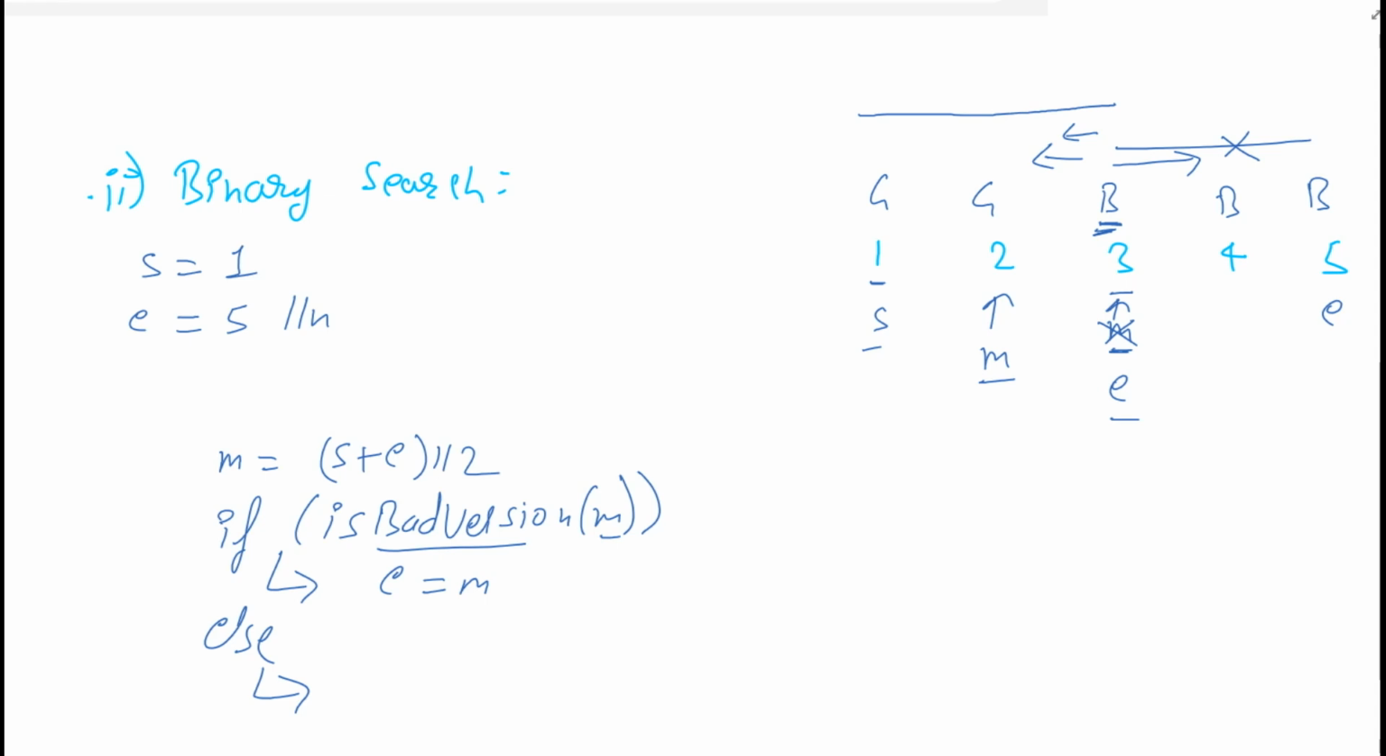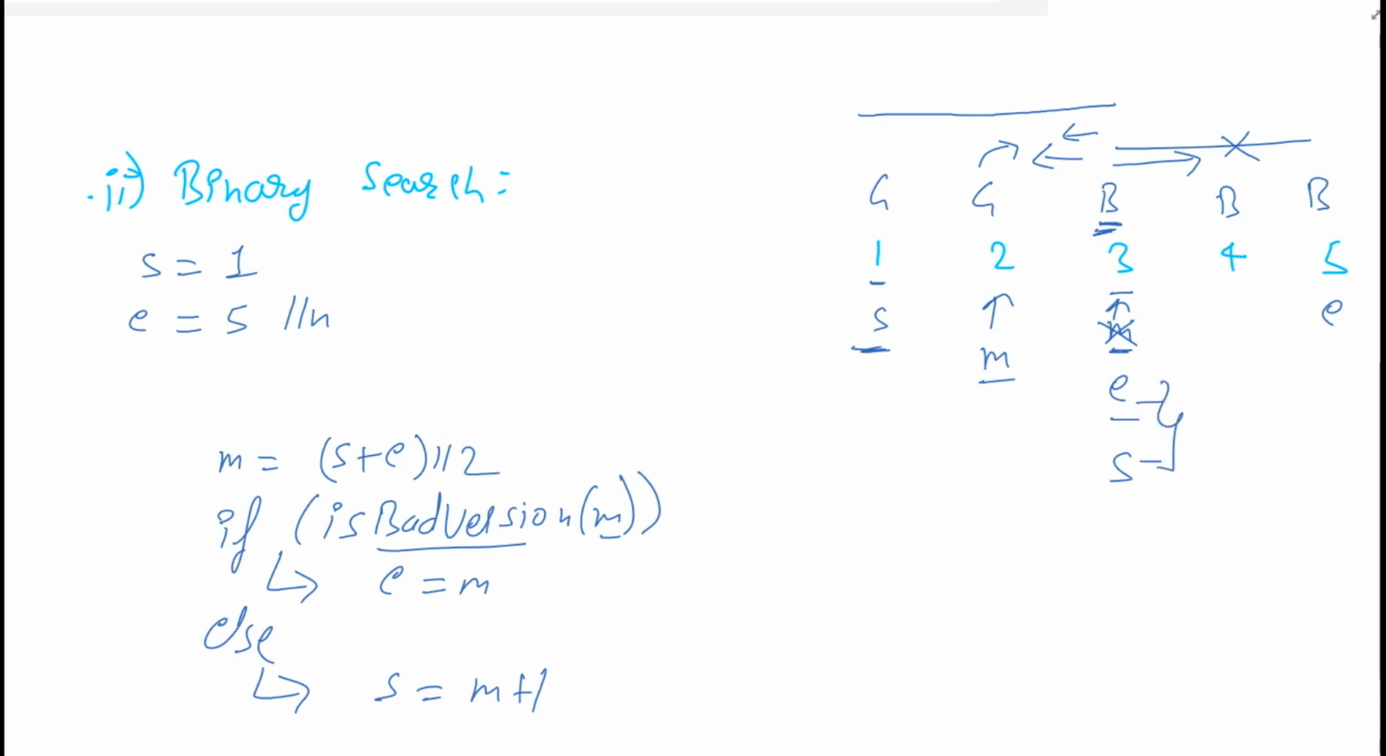See, if it is G, then it is definite that the first bad value will be on the right side of this, but this cannot be the B, or this cannot be the bad value. So we will update our start value equal to m plus 1, and we will continue it until the end and start meet.